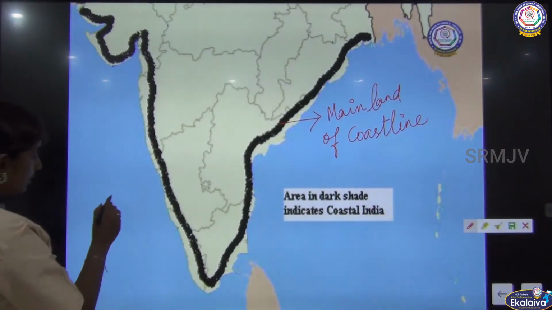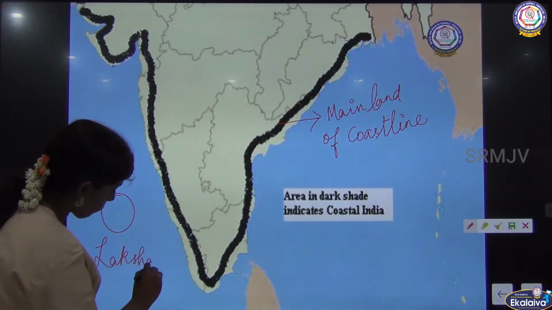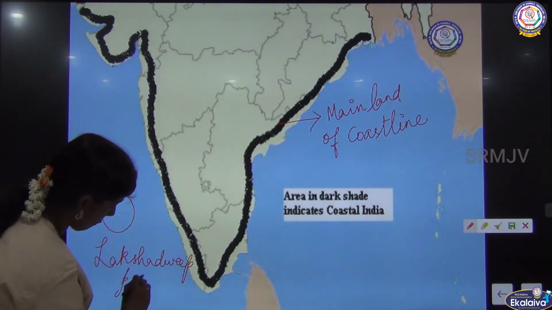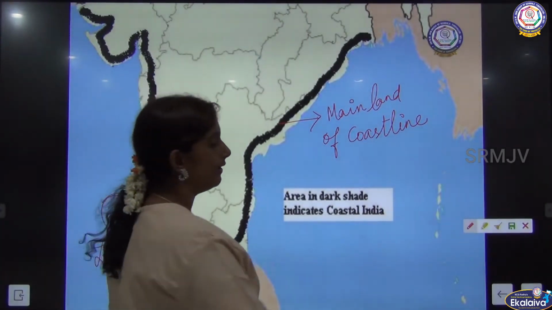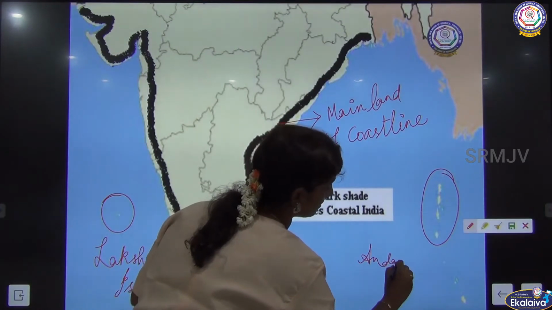We also include the Lakshadweep Islands, and also the Andaman and Nicobar Islands.